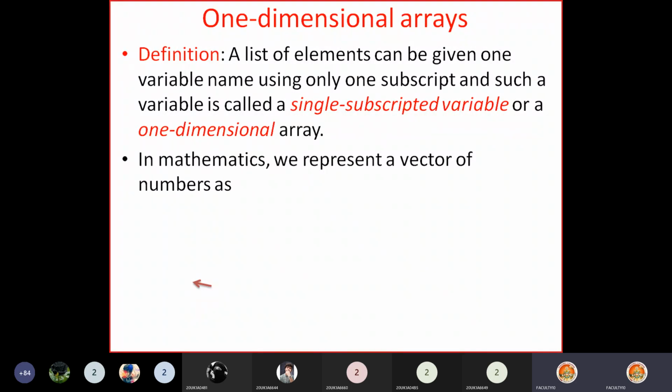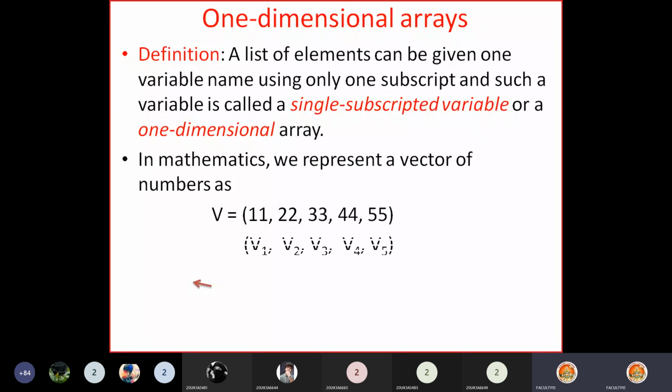Already we might have seen in mathematics, to represent a vector of numbers, we write like this: v = 11, 22, 33, 44, 55. This is a vector of 5 numbers. How do we represent each element?